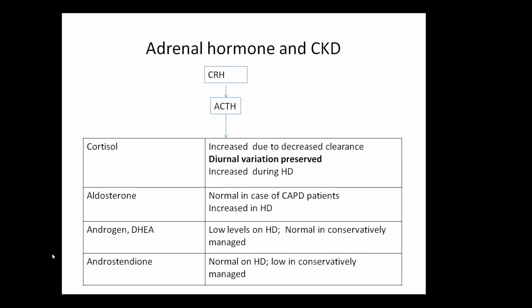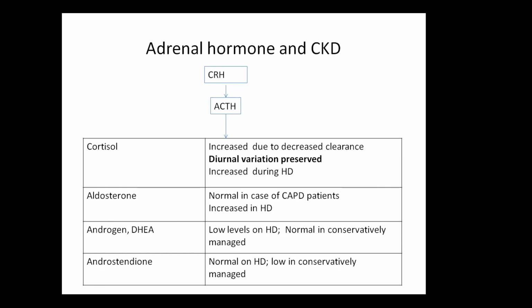Now, in the case of CKD patients, clinically, patients with CKD can have features of both increased Cushing syndrome as well as adrenal insufficiency. In patients with CKD, the levels of cortisol are increased due to decreased clearance. But an important point to highlight between patients with Cushing's disease and adrenal hormone changes in CKD is that the diurnal variation is preserved in patients with CKD.